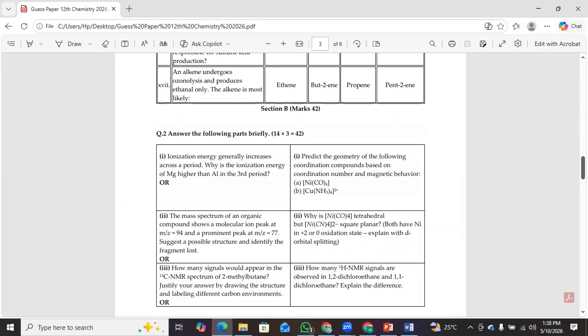Now, moving to Section B. These are the most important short questions. If you memorize the answers to these, you will easily be able to attempt related short questions in the examination. Let me read these important questions for you.